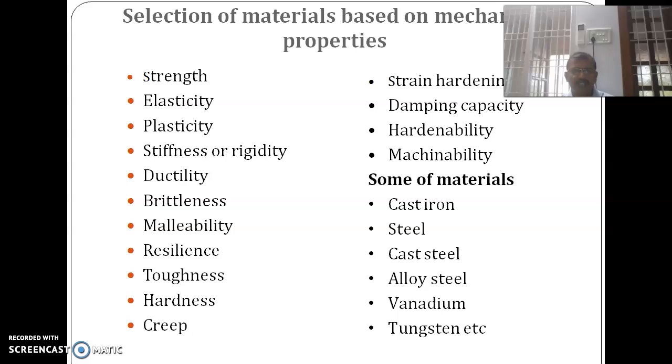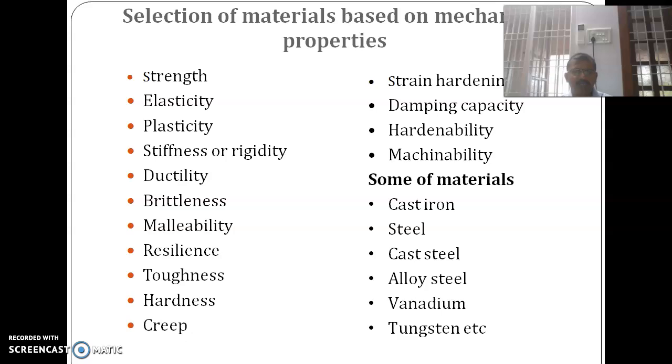And resilience, a property related to strain energy. When load is applied on an object, it is stored in the form of strain energy. For example, in springs or spring balances, if you stretch the spring, the work or load is stored in the form of strain energy. After releasing the spring, it will vibrate. The process of storing energy is called resilience.